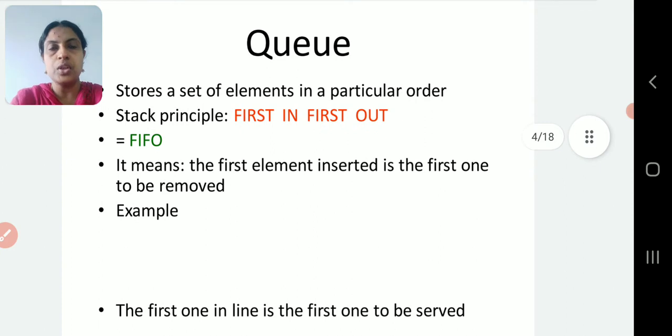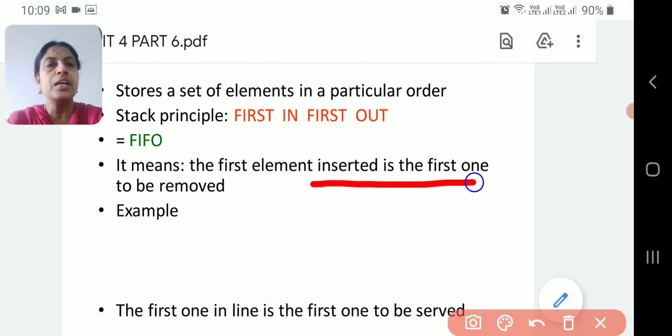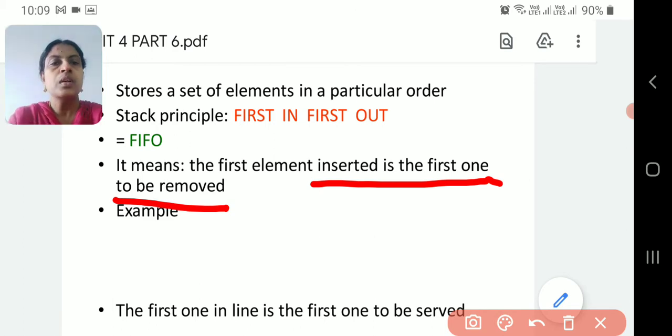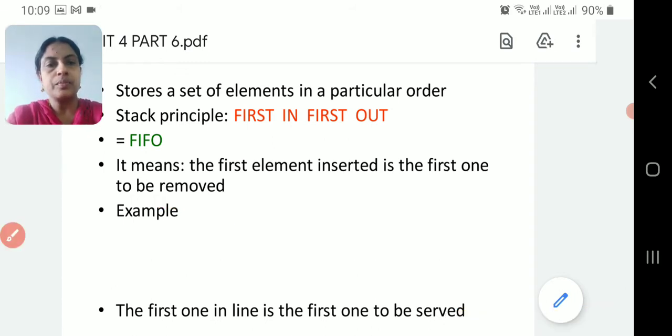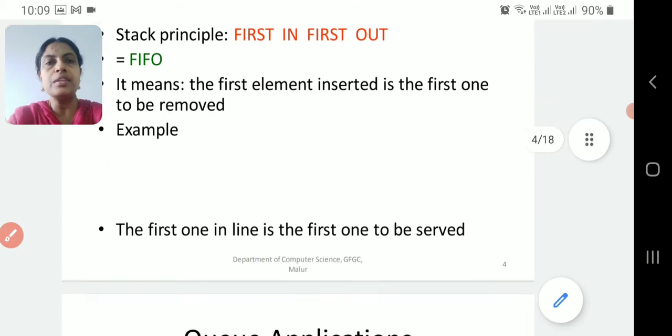So these are some of the concepts of queues. It stores a set of elements in a particular order. It uses the concept of FIFO, first in, first out. It means the first element inserted will be removed first. The element which is inserted first will be removed first. Many real-time examples we can give for queues. The first one in the line will be served first.